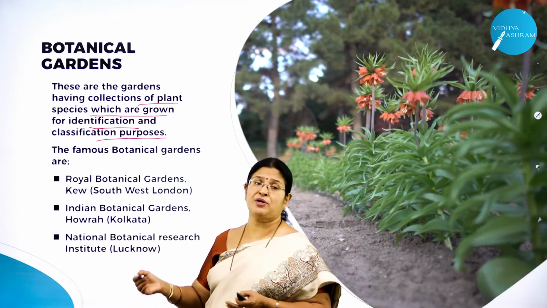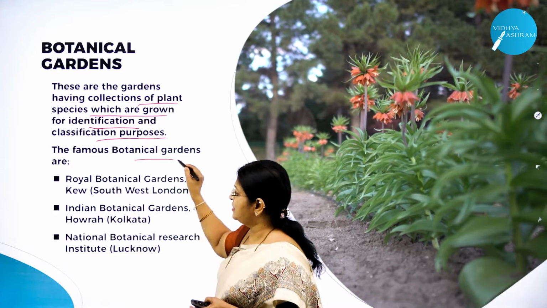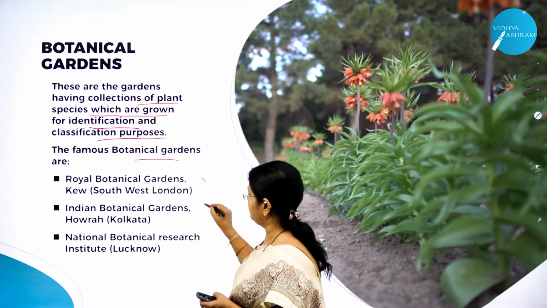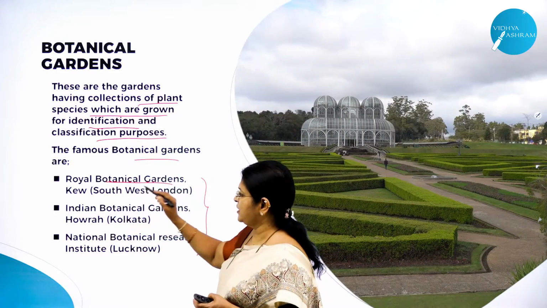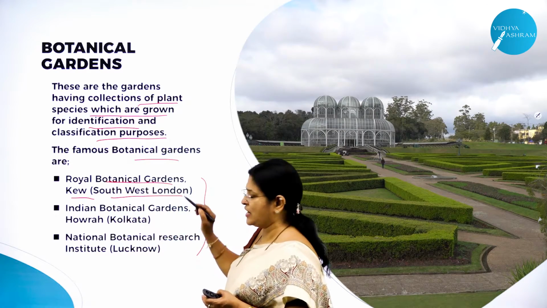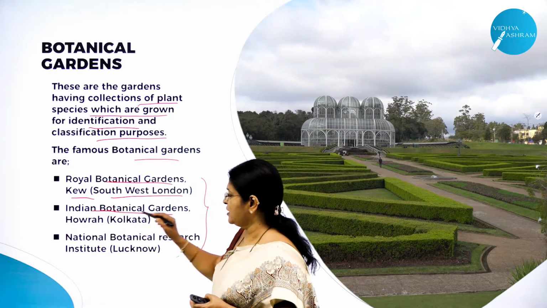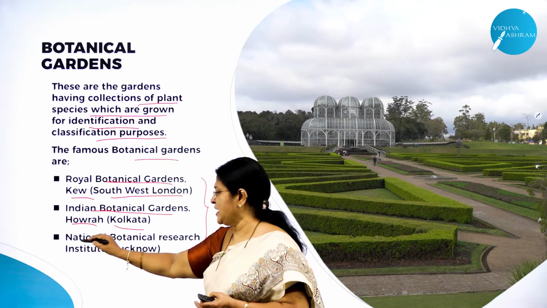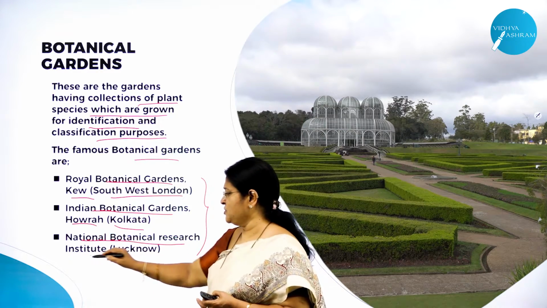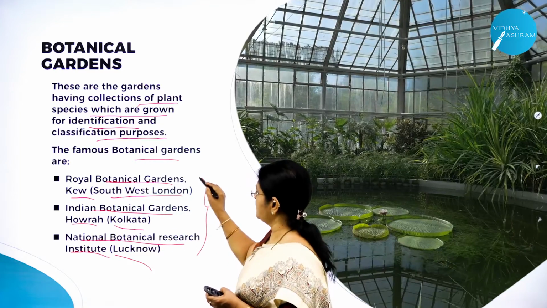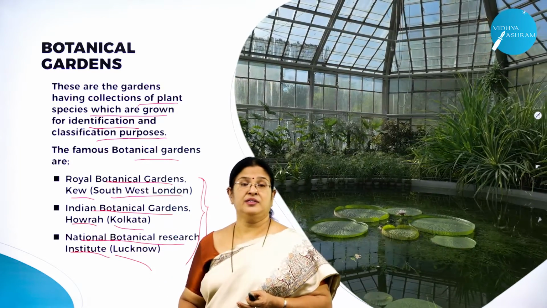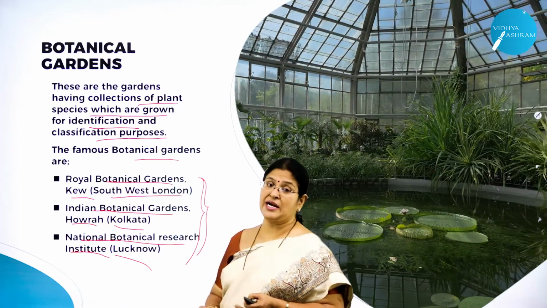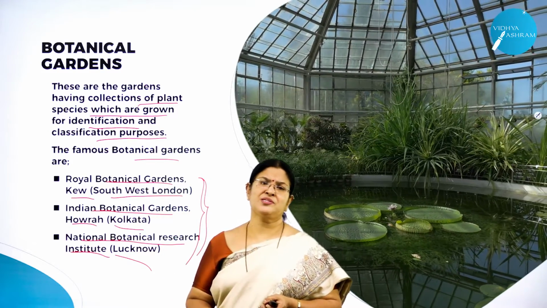You will come across many famous botanical gardens; we'll give some examples. That is the Royal Botanical Garden, that is Kew, Southwest London. Then the Indian Botanical Garden at Howrah, that is Kolkata. The National Botanical Research Institute, that is in Lucknow. So these are some examples of very famous botanical gardens.